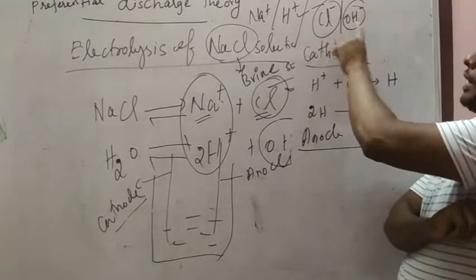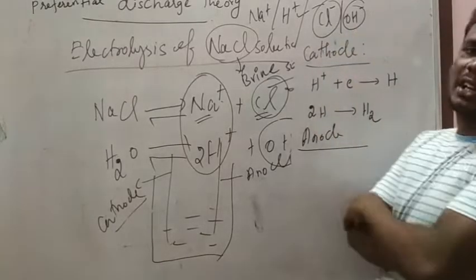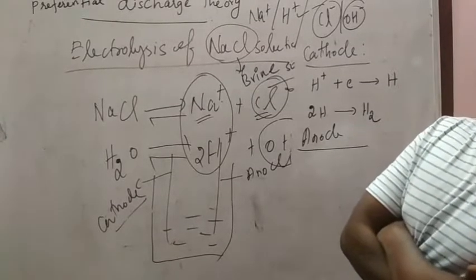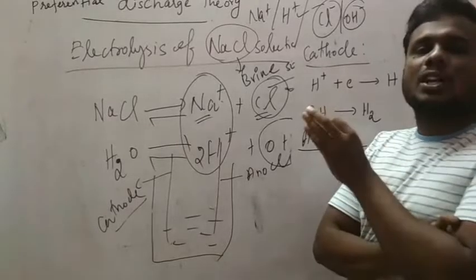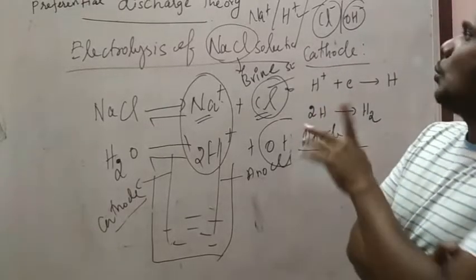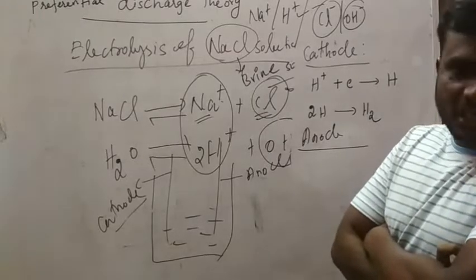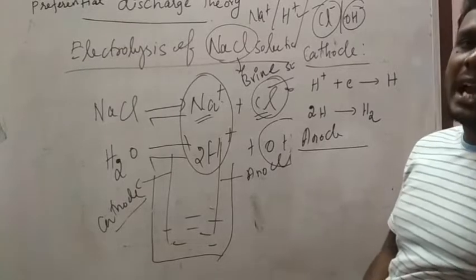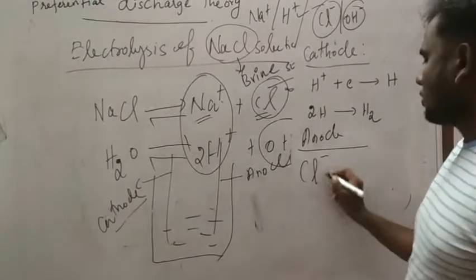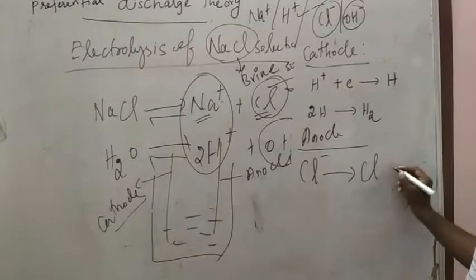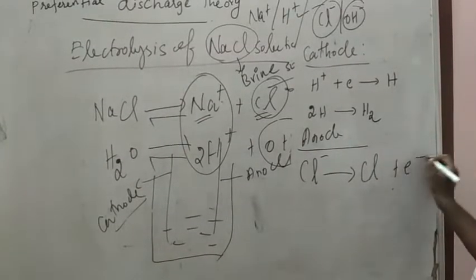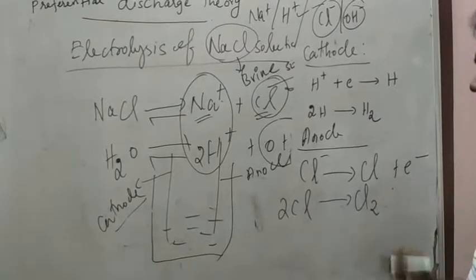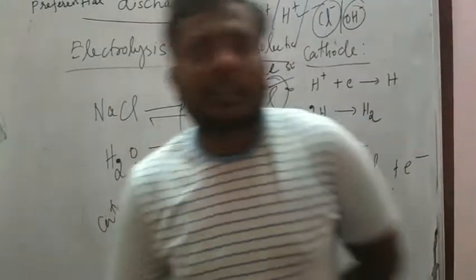Chlorine has a lower discharge potential value than the OH minus ion. Then chlorine will discharge first. So at the anode, Cl minus will lose the electron, and then Cl will combine and change into Cl2 gas. This is the reaction at the anode.